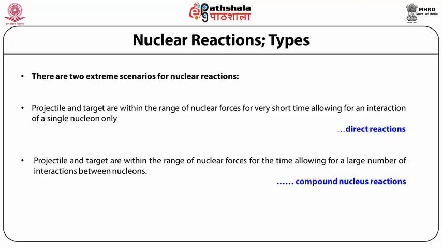In that case they are classified as direct reactions. But when the time of interaction between the projectile and the target is comparatively long, then a large number of interactions between nucleons of the target and the projectile happen, and they form the compound nucleus type of reactions.